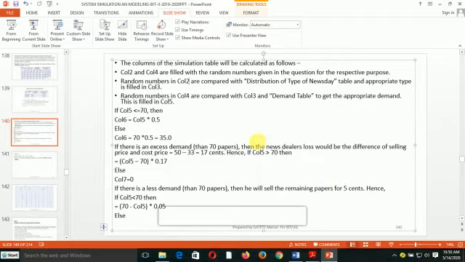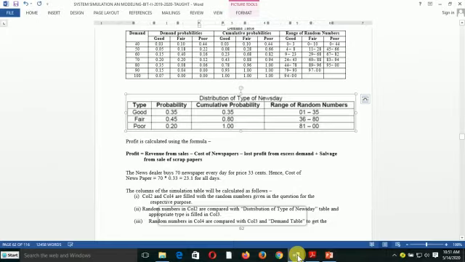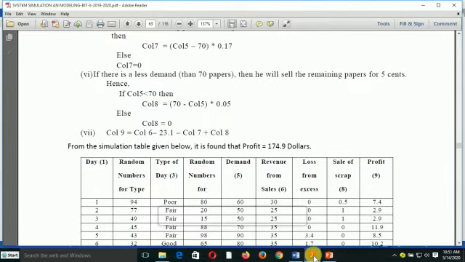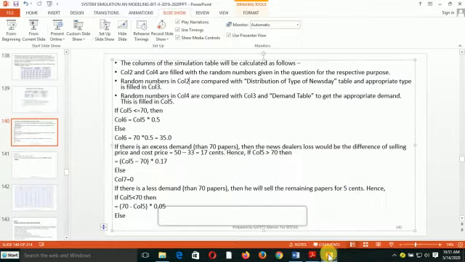The news day table is which one? This one, distribution of type of news day. You compare it, and then after comparing, the appropriate type is filled in column 3.